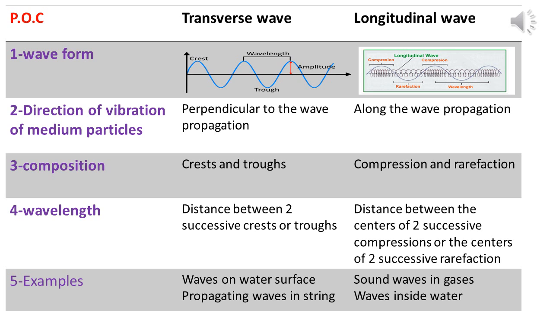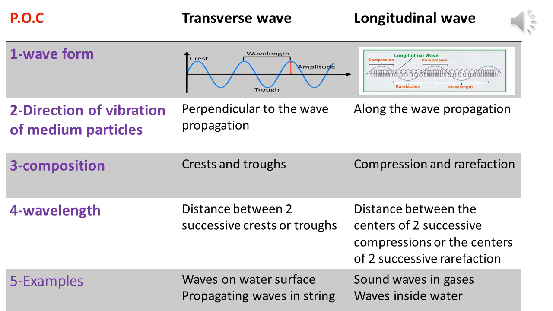The end of the rope moves up and down in a simple harmonic motion that transfers along the rope as continuous waves, and it's called a transverse wave, which are called traveling waves.